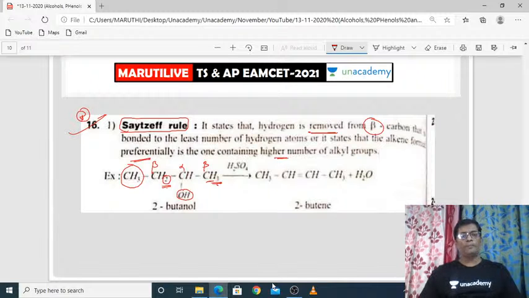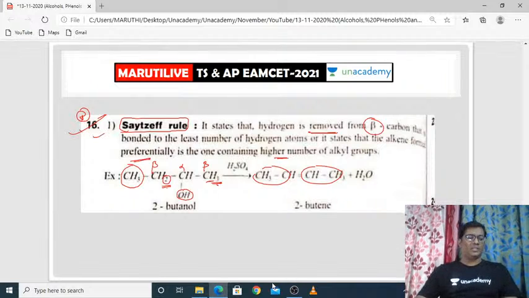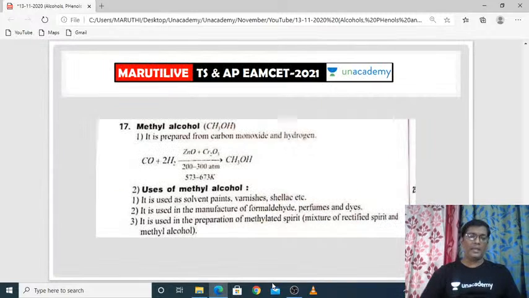So what is the Saytzeff rule? The hydrogen can be removed from the beta carbon where there is a lesser number of hydrogens. That is important. And the second one is that the alkene formed preferentially is one containing a higher number of alkyl groups. See here, this double bond, this alkene contains two carbons here, two carbons here. Such a type of alkene will be produced. That is called the Saytzeff rule. It's very important for us. So in the Saytzeff rule, the hydrogen will be eliminated.